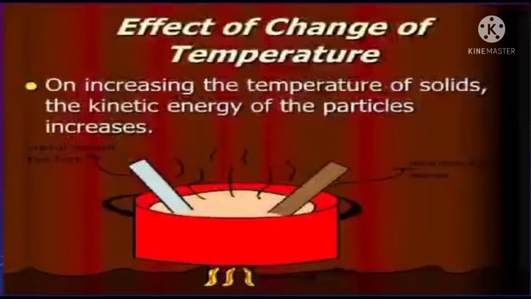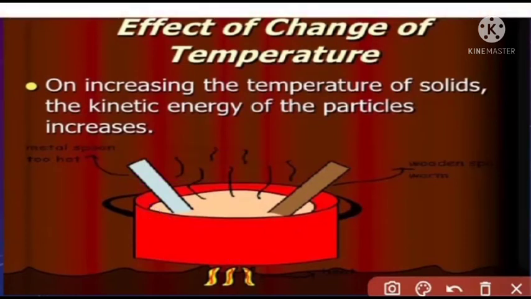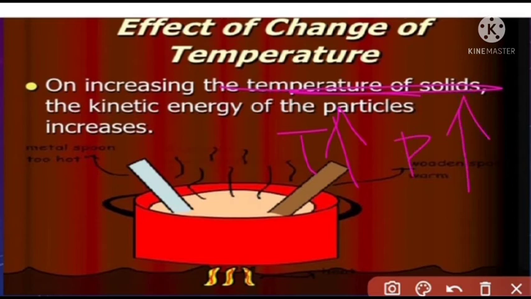For example, we are taking solid matter. On increasing the temperature of a solid, the solid melts into a liquid or gaseous phase, depending upon its nature. So temperature is the most important factor in changing the physical nature of matter. When temperature increases, the physical state readily changes, because kinetic energy is the reason for these changes.